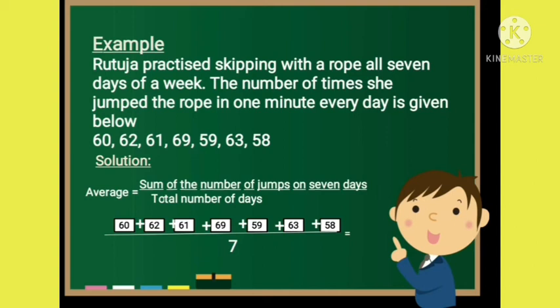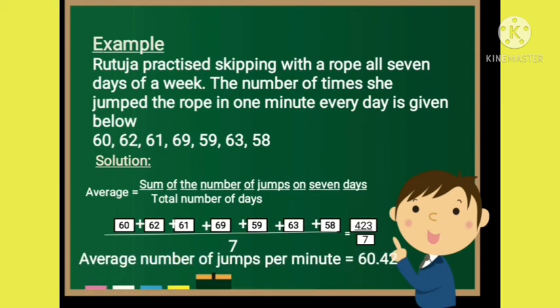That is 60 plus 62 plus 61 plus 69 plus 59 plus 63 plus 58 upon total number of days, that is 7, which will be equal to 423 divided by 7. Therefore, we can say average number of jumps per minute is equal to 60.42.